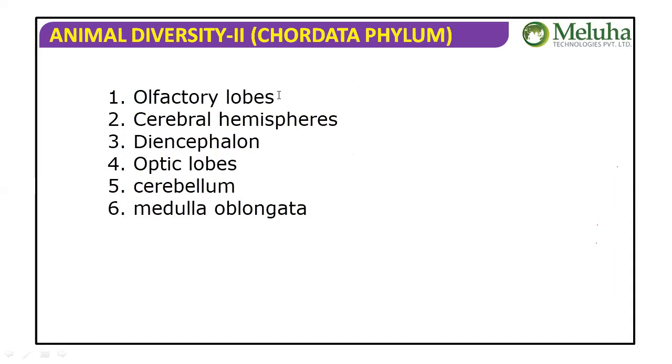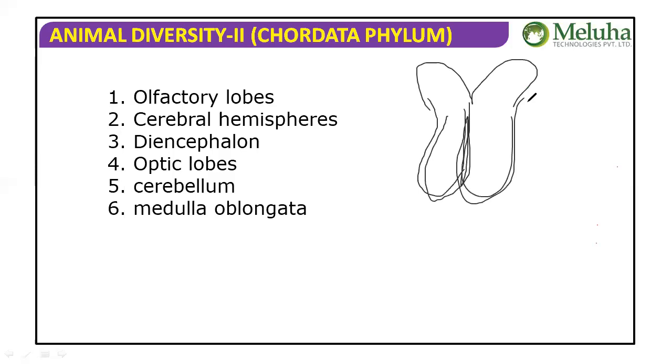These are all the parts of the brain. Let me show you first. These are olfactory lobes. They continue with the cerebral hemispheres, which are the two halves. These two are the cerebral hemispheres, and this portion is the diencephalon.